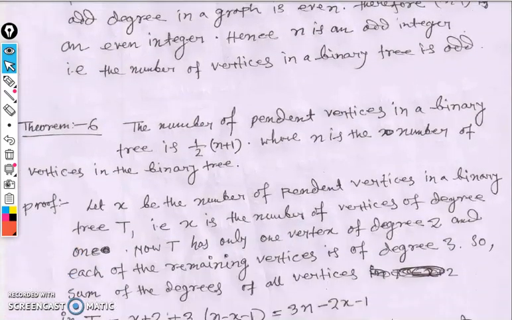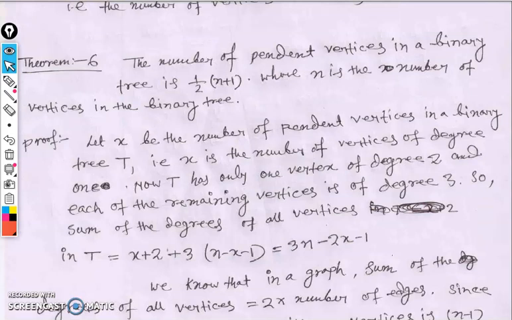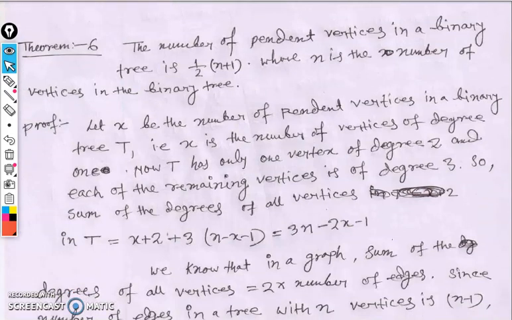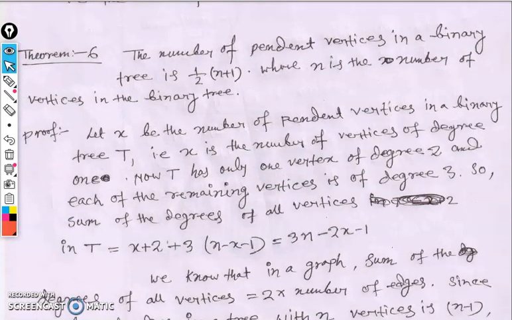Another very important theorem: the number of pending vertices in a binary tree is n plus 1 by 2. ধরো তোমাকে বললো যে একটা binary tree, number of vertices is 13, then how many pending vertices are there? কি করবে? তুমি কি ছবি আঁকবে? No. You can easily use this theorem. 13 plus 1 by 2, that is 7 pending vertices.